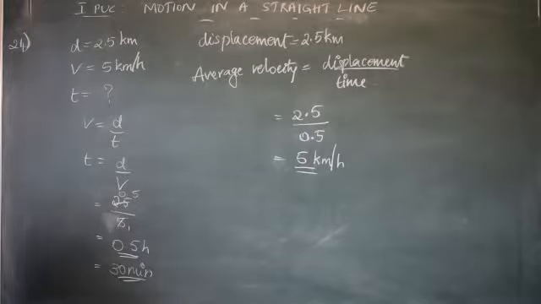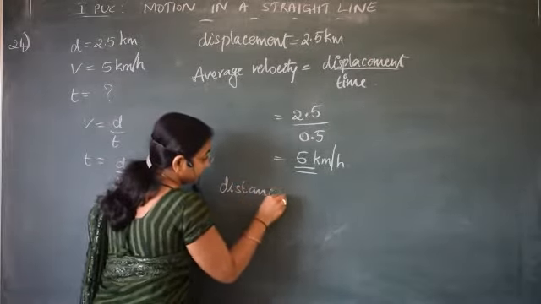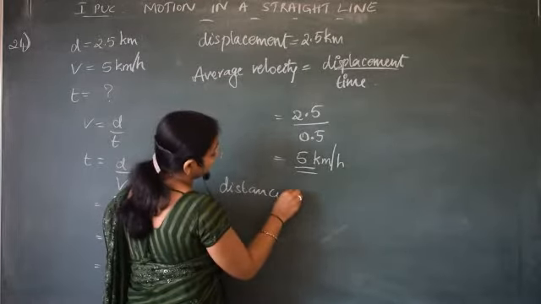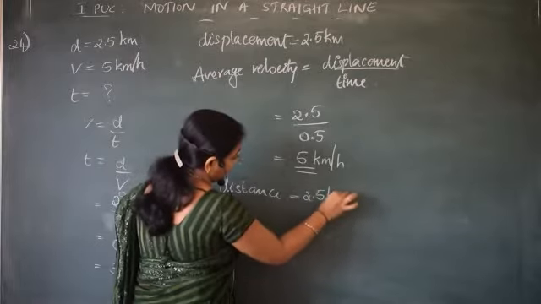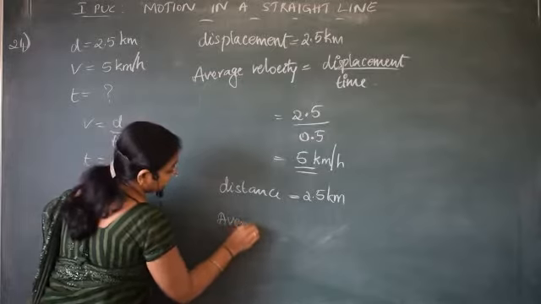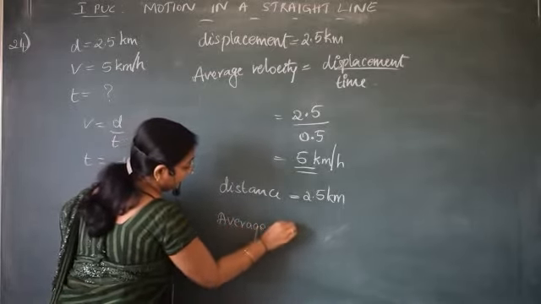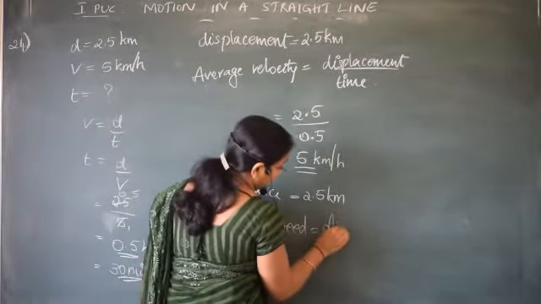What about the distance? How much distance is covered in 30 minutes? 2.5. Again it is the same, correct? So therefore I can write average speed is equal to distance by time.